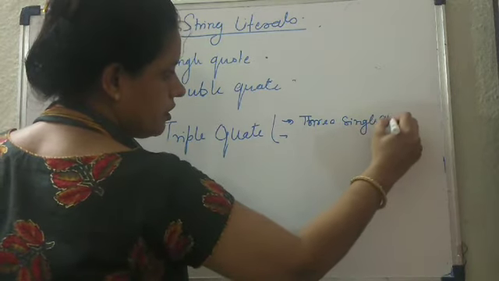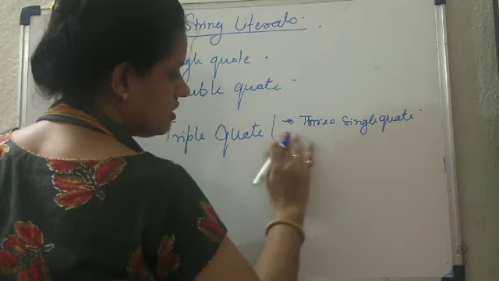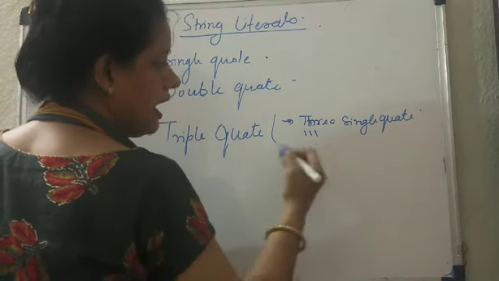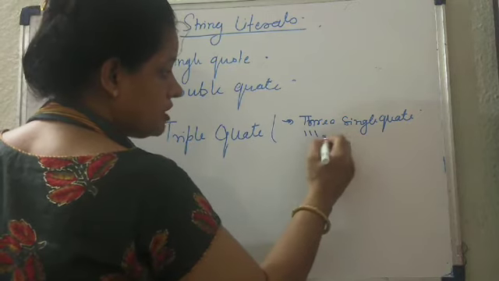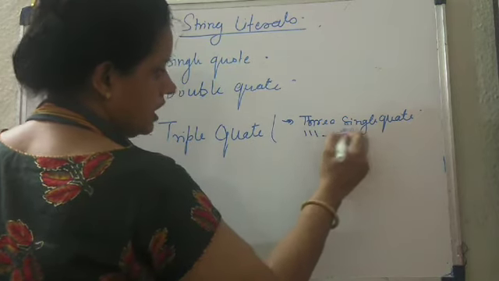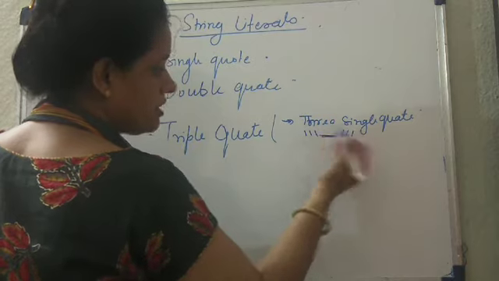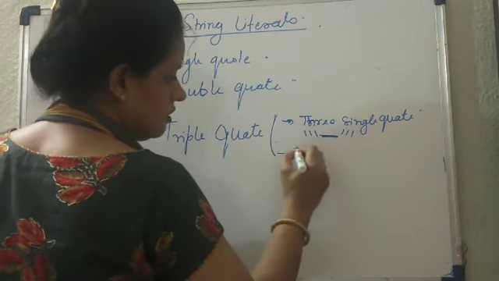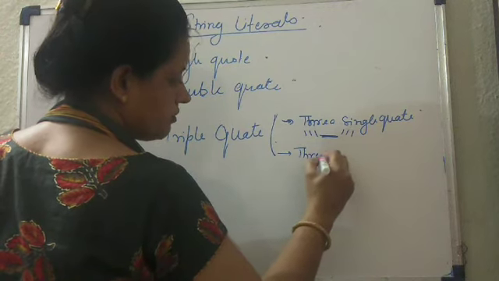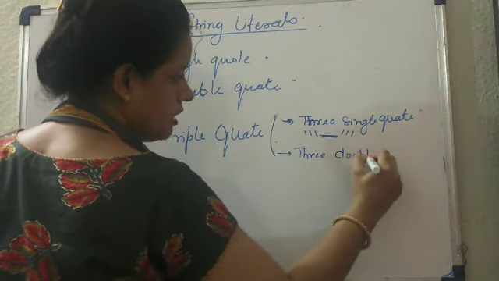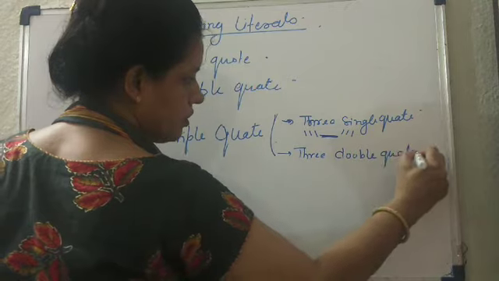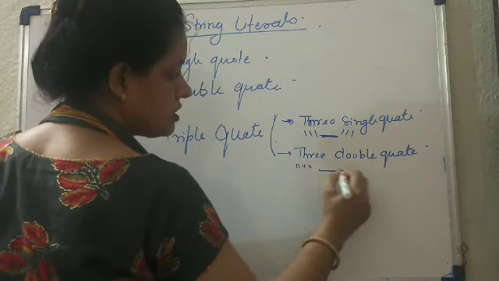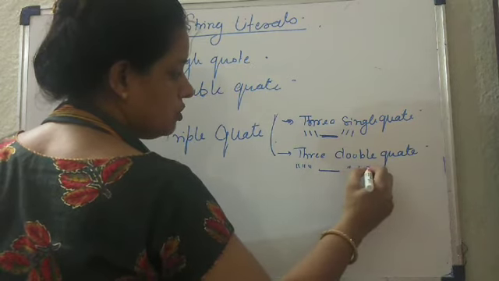Three single quotes means 1, 2, 3, and it must be closed with 1, 2, 3, and what lies between is the string. Second, you can also use 3 double quotes, 1, 2, 3, string, 1, 2, 3.